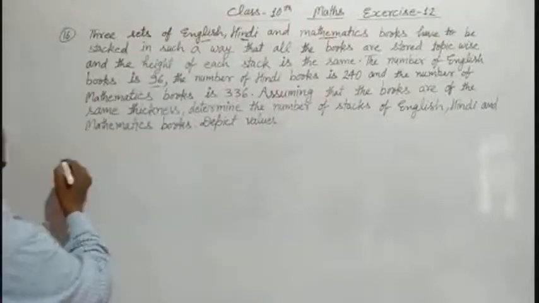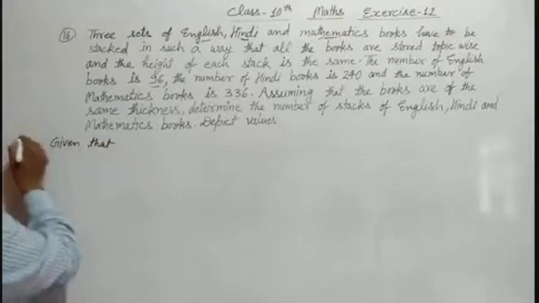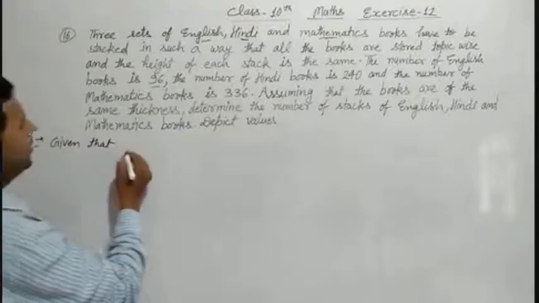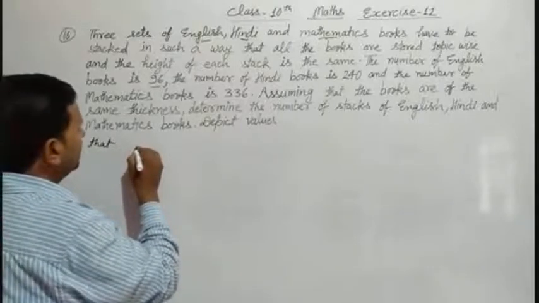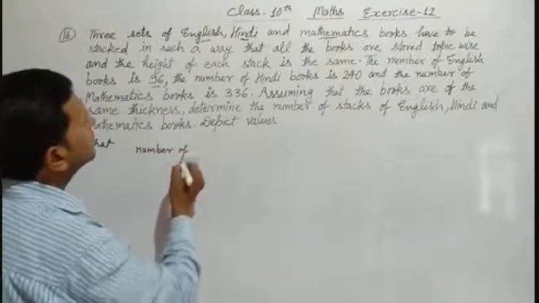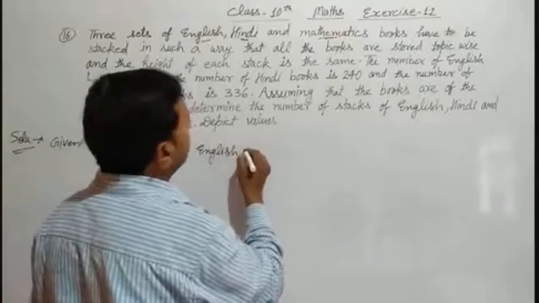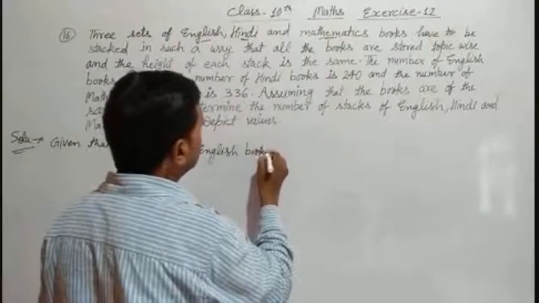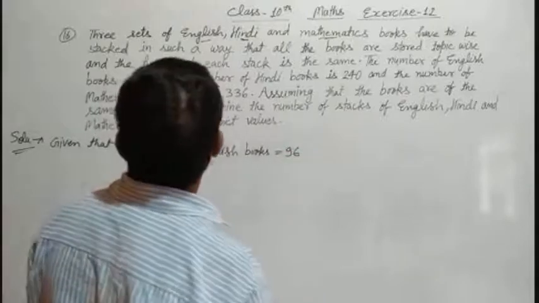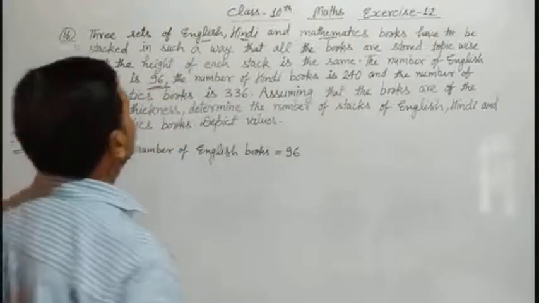So we can write here, given that the number of English books is equal to 96. Okay, this one, English book is 96.